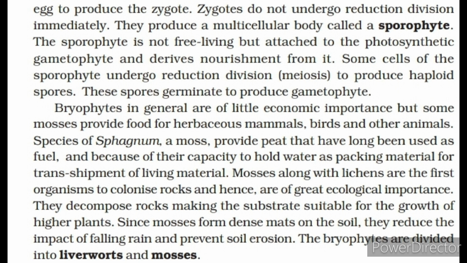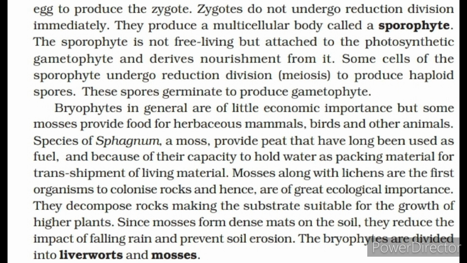Mosses along with lichens are the first organisms to colonize rocks and hence are of great ecological importance. They decompose rocks making the substrate suitable for the growth of higher plants. Since mosses form dense mats on the soil, they reduce the impact of falling rain and prevent soil erosion.